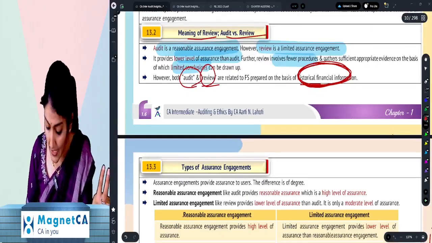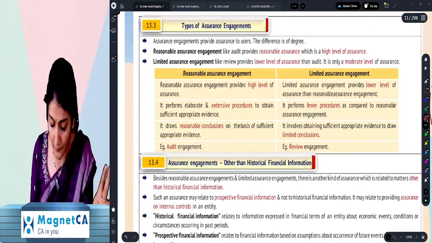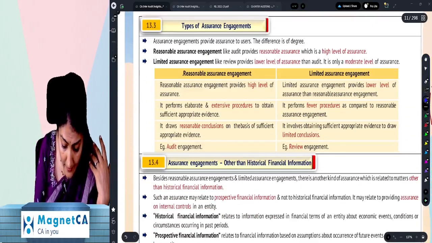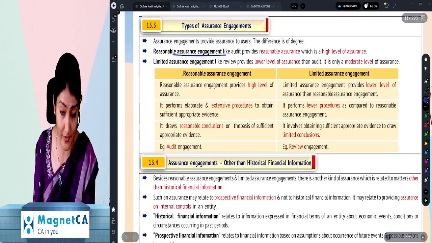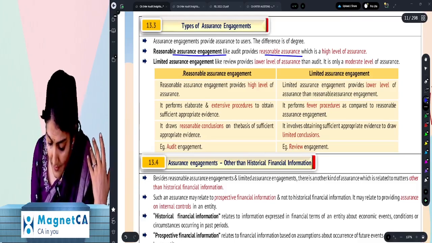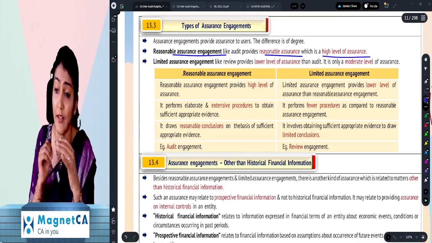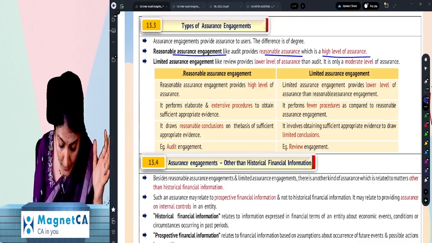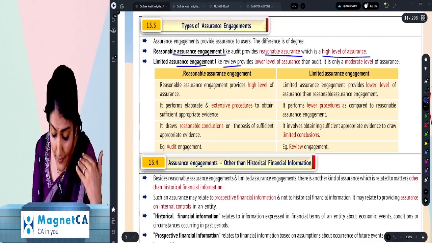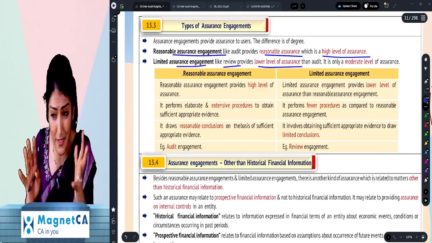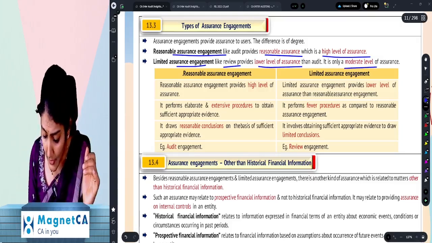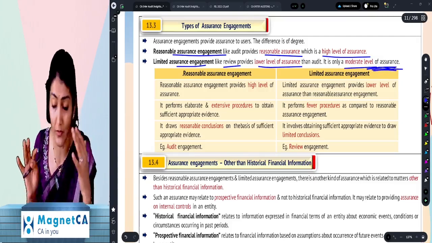And then you have the types of engagement. What are the types of engagement? One, the reasonable assurance engagement like audit, where the auditor provides reasonable assurance, which is a high level of assurance, and the limited assurance engagement like review, which provides a lower level of assurance, a limited level of assurance, and it is only a moderate level of the assurance.